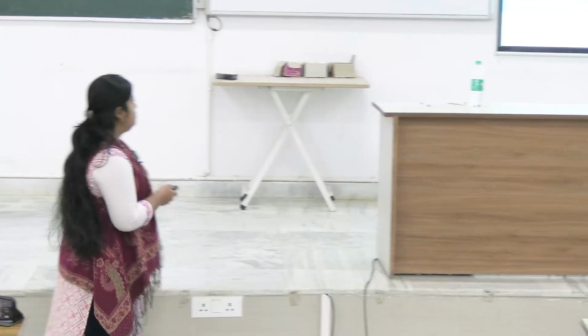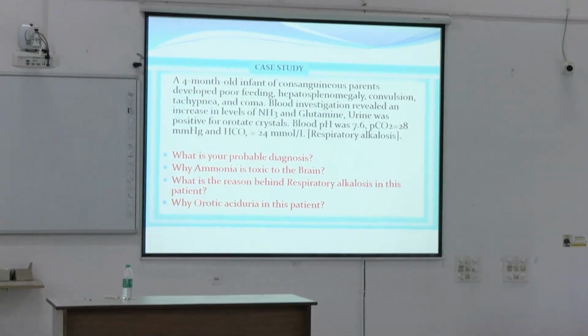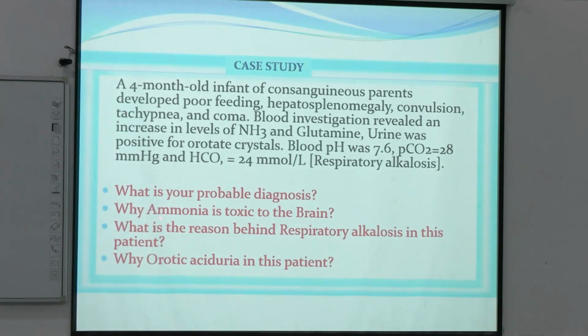Clear? These are the mechanisms of ammonia toxicity. So why is ammonia toxic to the brain? Clear? The reason behind respiratory alkalosis in this patient, I already told you: the toxicity of ammonia will lead to decreased GABA, and that will lead to increased ventilation or hyperventilation. Hyperventilation will lead to CO2 washout. The terms are very important. In case of hyperventilation, there will be CO2 washout, and CO2 washout will lead to decreased PCO2.